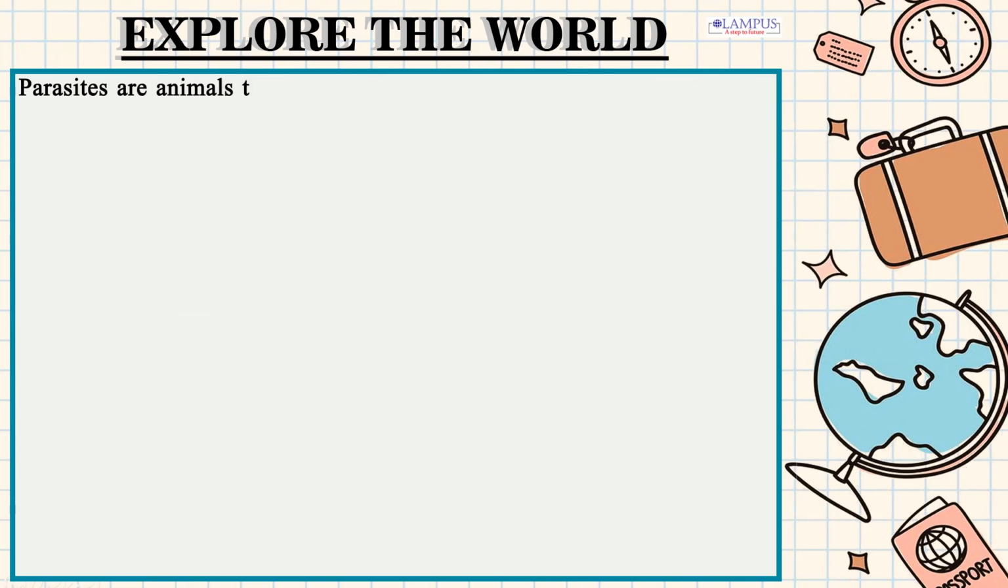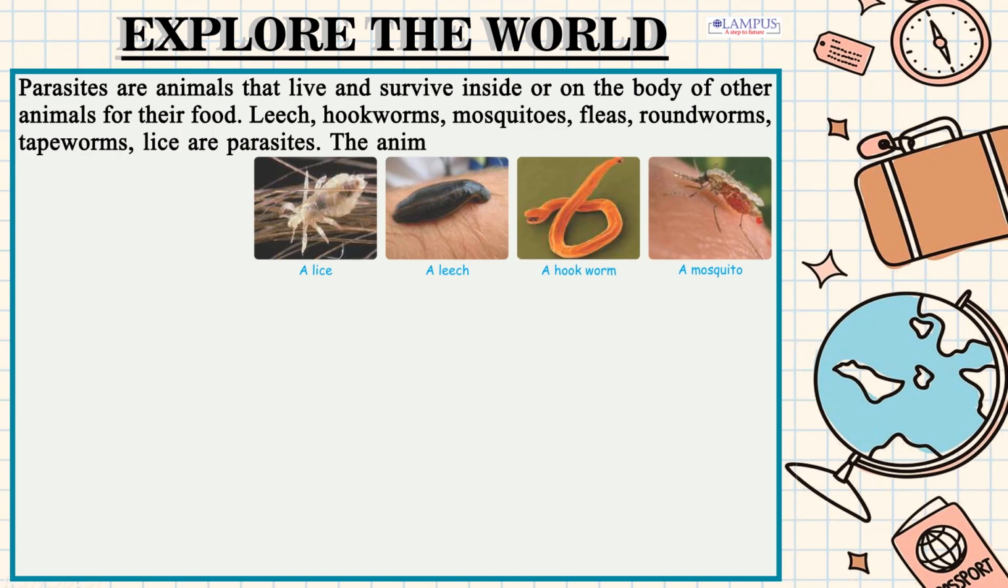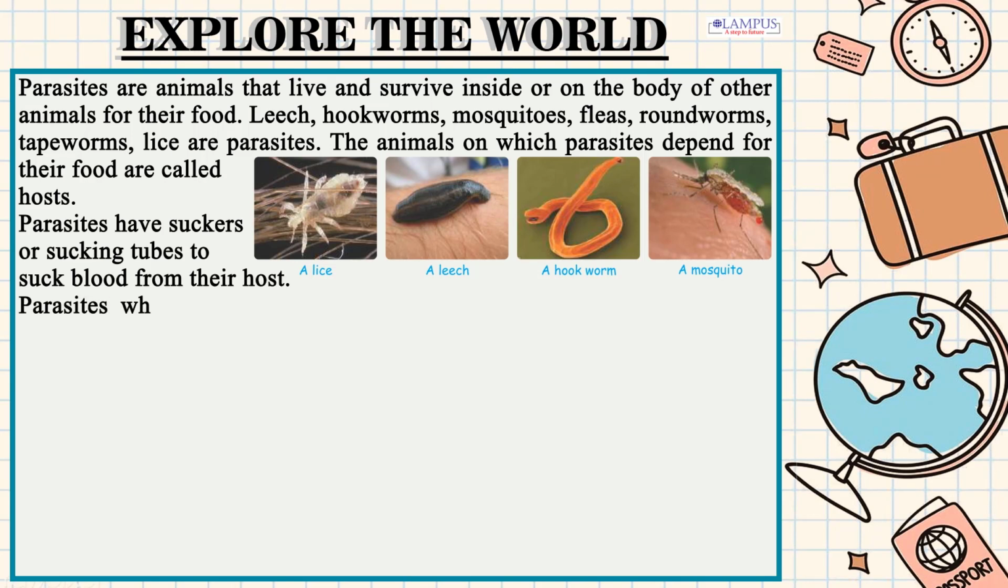Parasites are animals that live and survive inside or on the body of other animals for their food. Leech, hookworms, mosquitoes, fleas, roundworms, tapeworms, lice are parasites. The animals on which parasites depend for their food are called hosts. Parasites have suckers or sucking tubes to suck blood from their host.